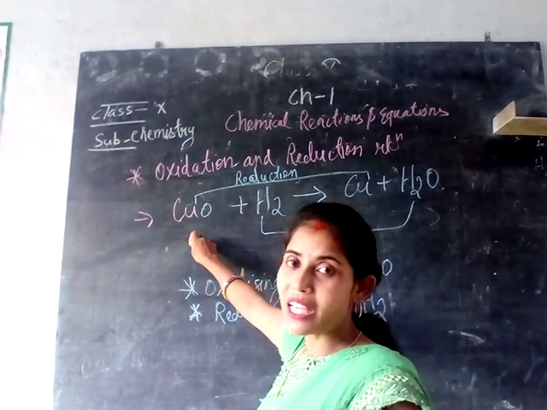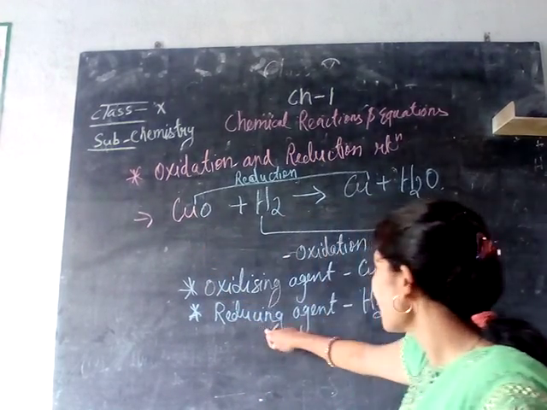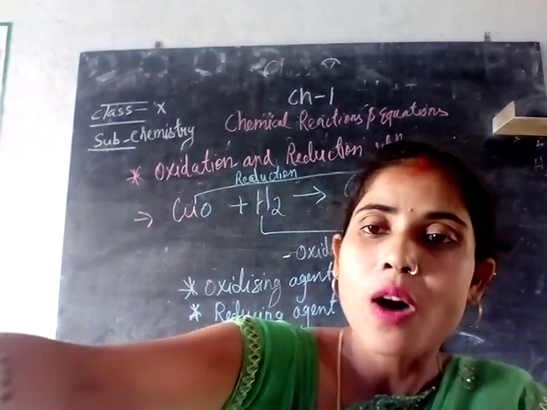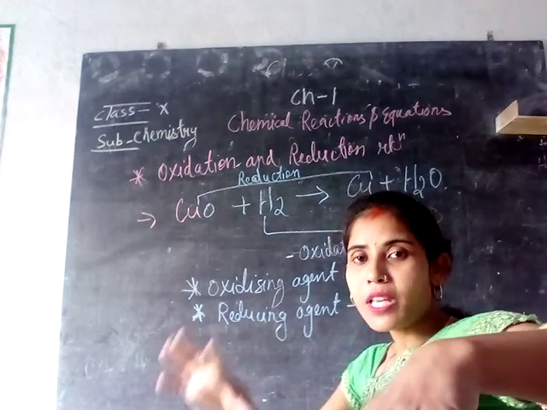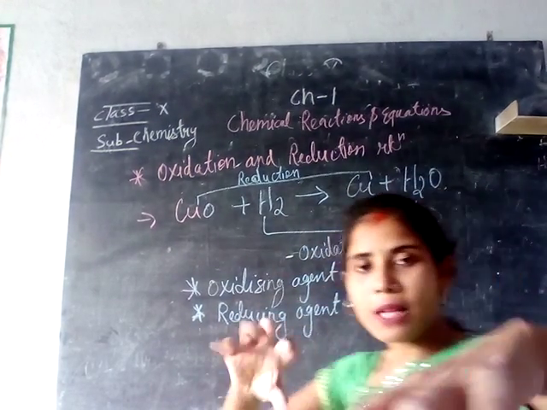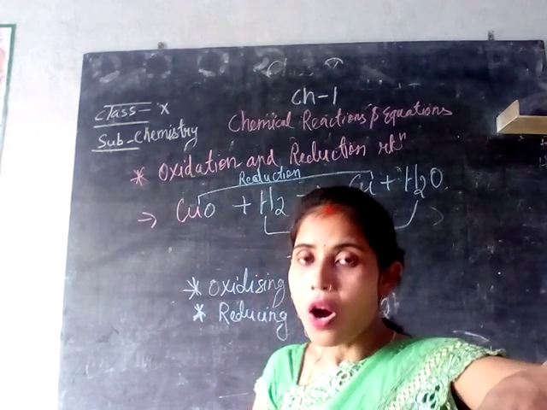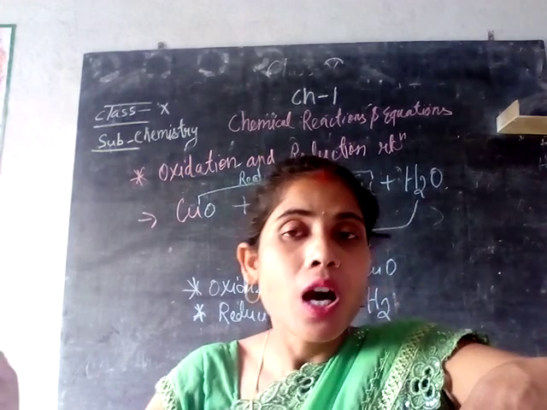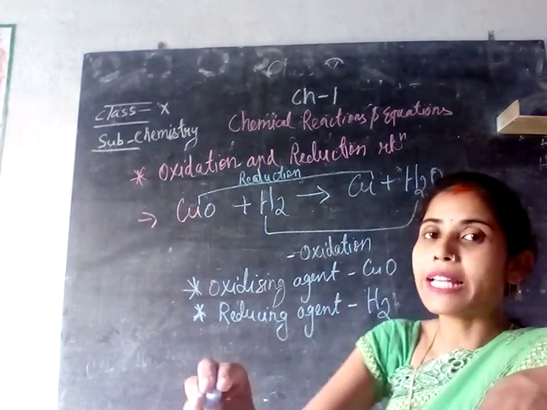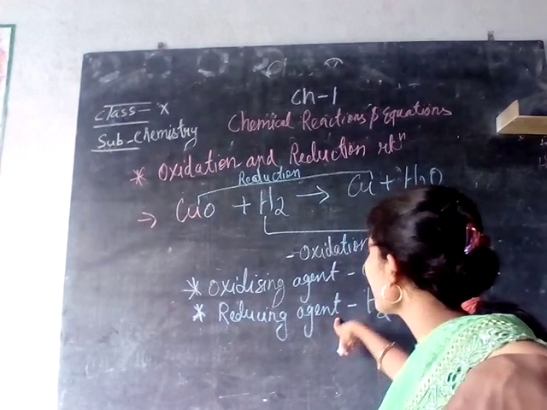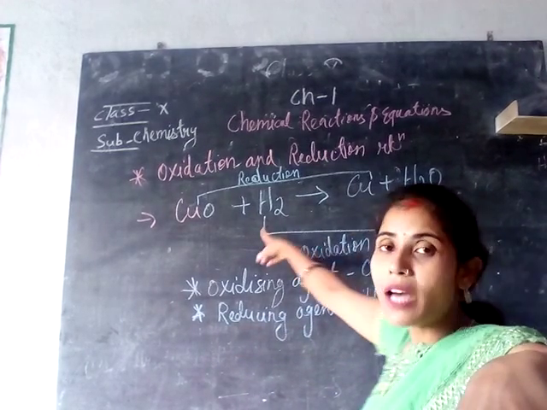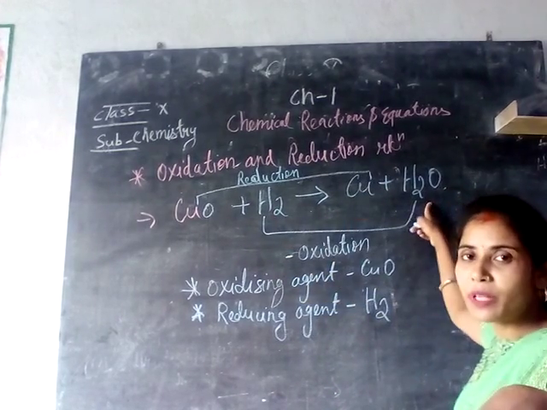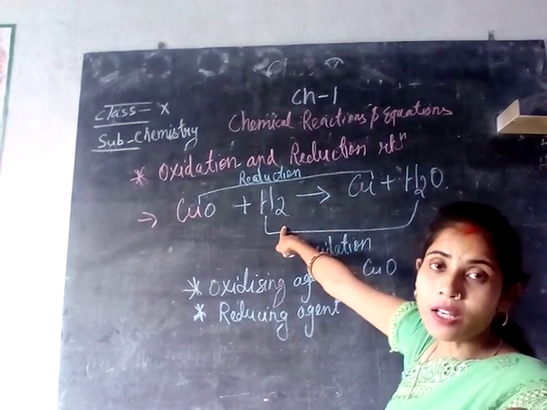Examples of copper oxide: here copper oxide is the oxidizing agent. The substance from which oxygen has been removed will be your oxidizing agent, or you can say the substance to which hydrogen is added. And then the reducing agent, what is it? Here oxygen has been added to the hydrogen. So this is a reducing agent.